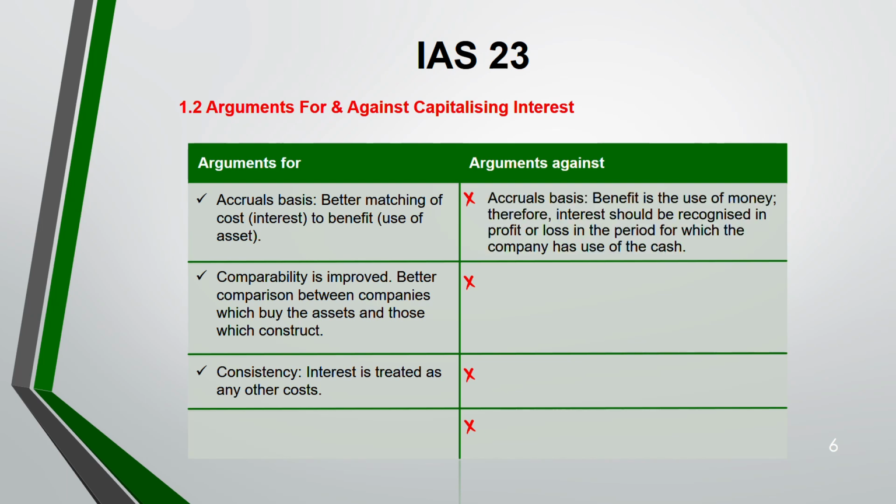And on the other hand, we have arguments against. Under accrual basis, the benefit is the use of money. Therefore, interest should be recognized in profit and loss in the period in which the company has use of the cash. That means when you're using the cash, you recognize the interest as an expense in profit and loss rather than capitalizing it.